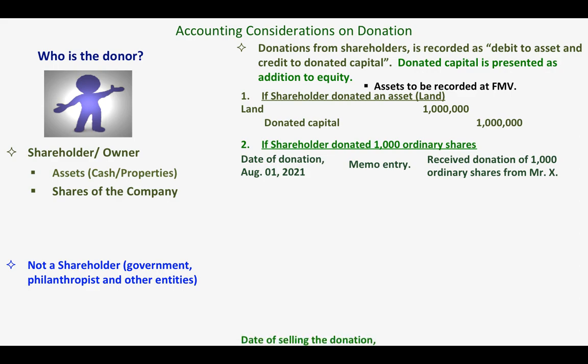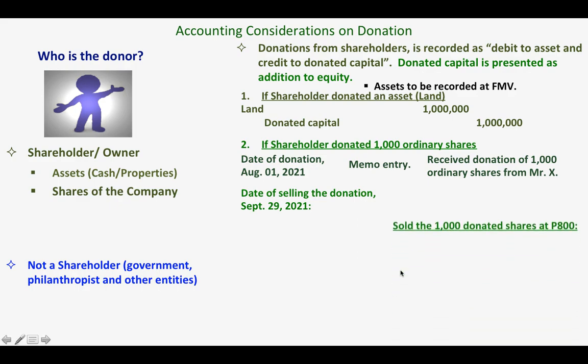And the second date is the date of selling the donation. Assuming that the date of selling the donation is on September 29, 2021, okay, we will prepare this entry. Class, take note of these 1,000 ordinary shares, you can reissue them to other shareholders, to the public, whoever wants to buy those 1,000 shares.